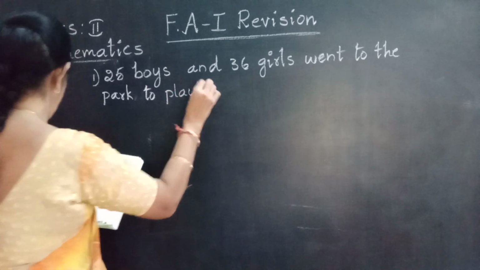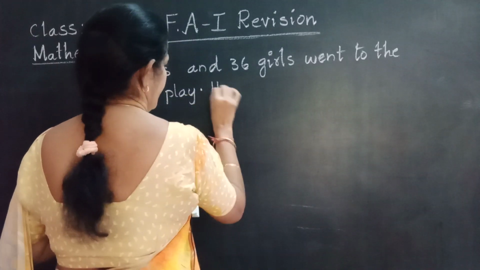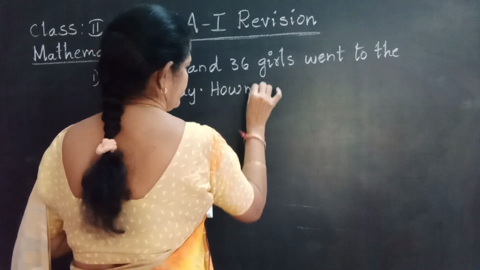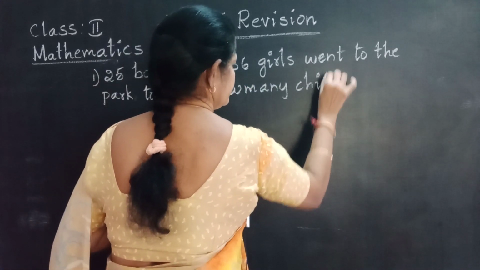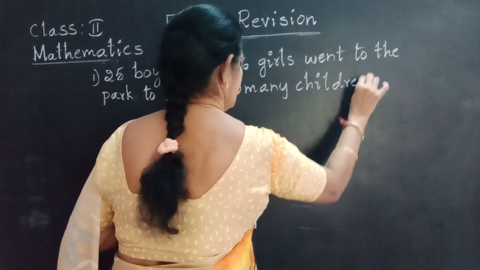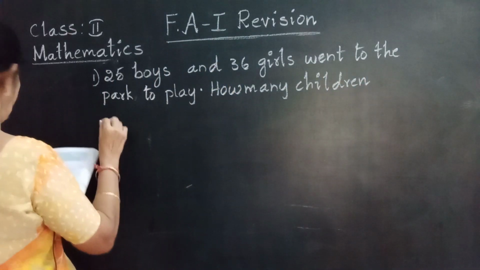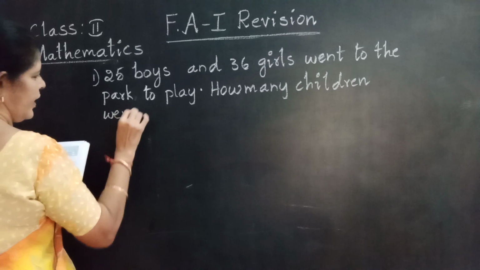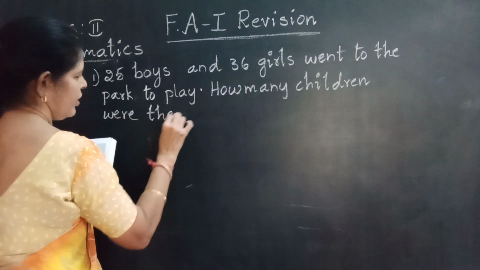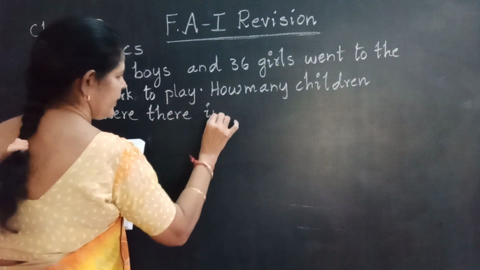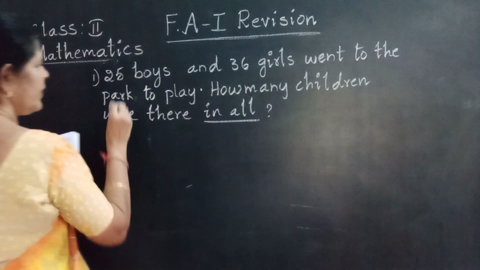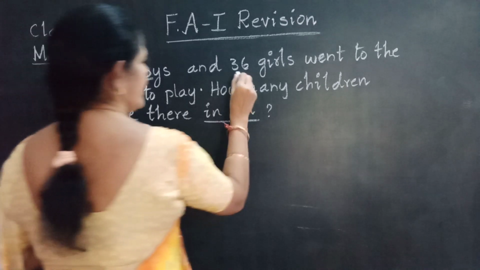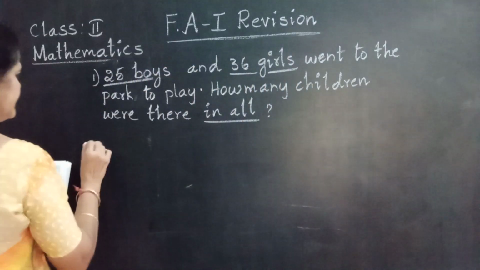How many children were there in all? In all is an addition word. How many boys? 25 boys. How many girls? 36 girls.